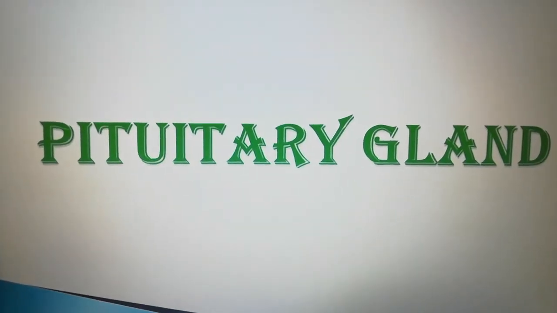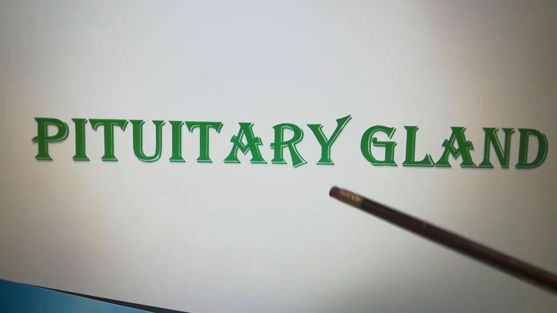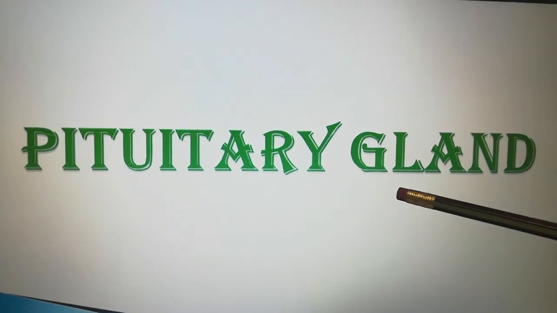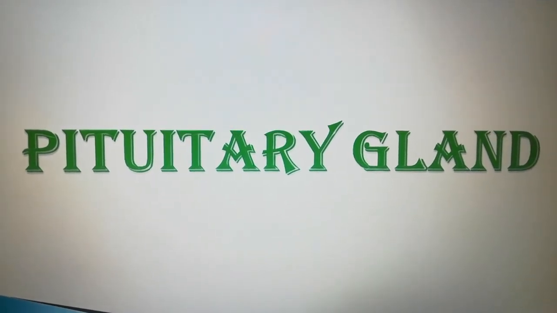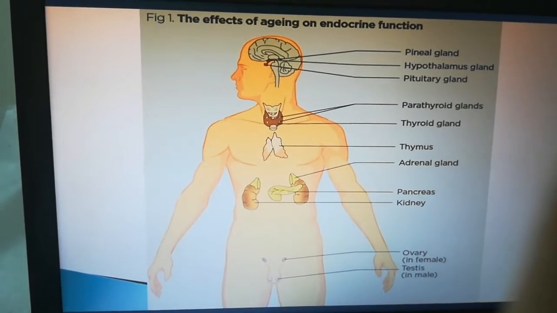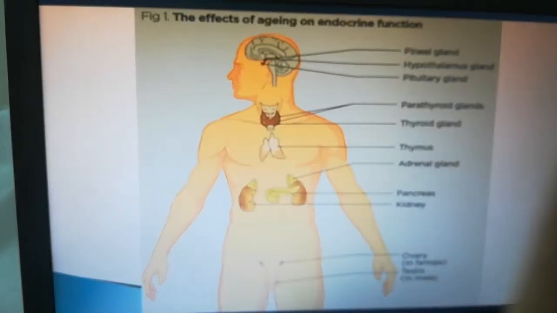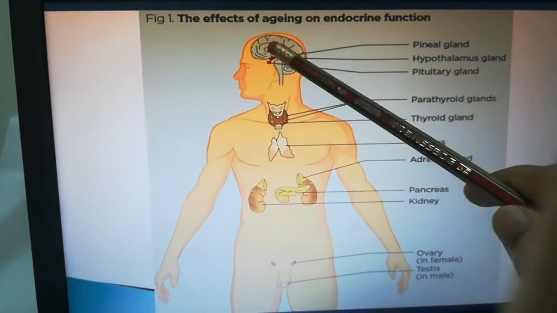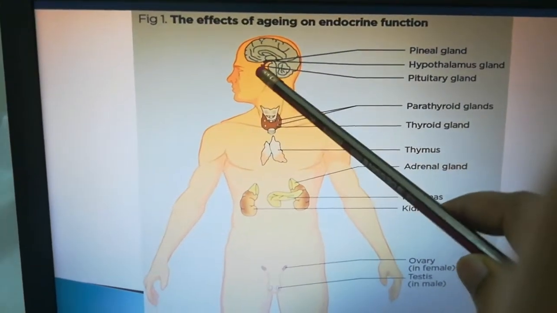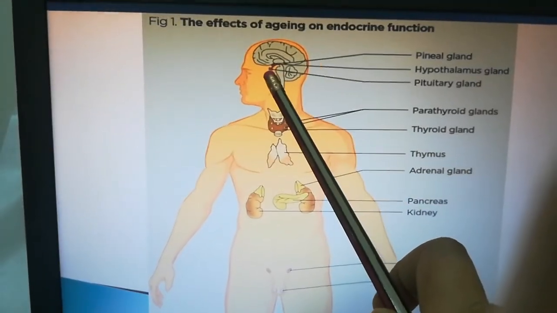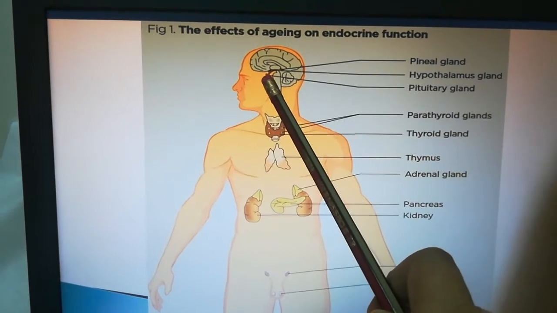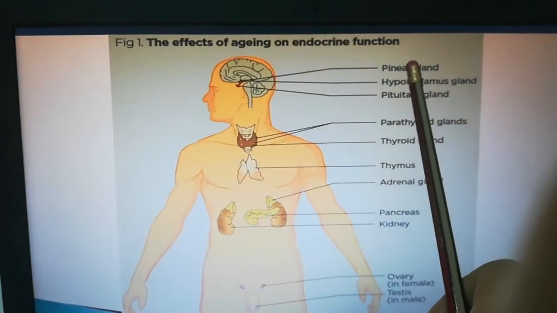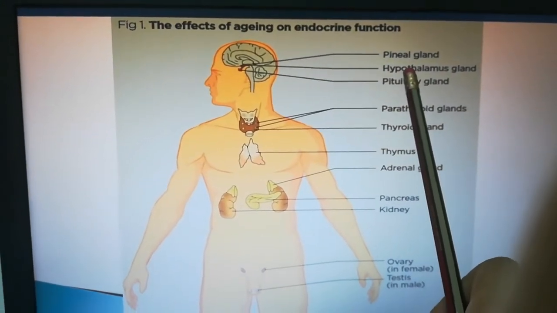Let's study in detail a few glands in this class. The first is the pituitary gland. Let's see where the pituitary gland is present. The pituitary gland is present in the brain. Where in the brain? Let's see, this small red color is the pituitary gland. It is present in between the pineal gland and the hypothalamus.